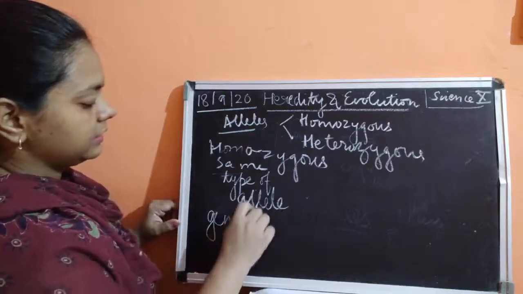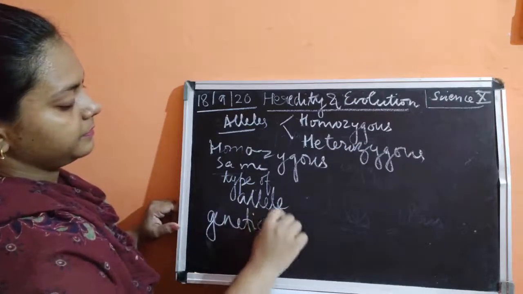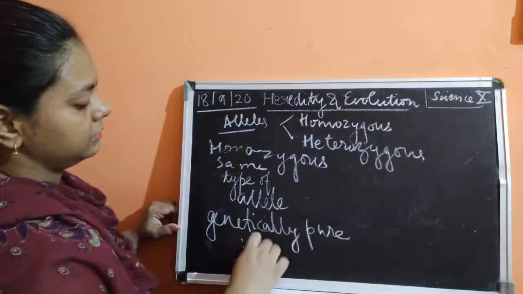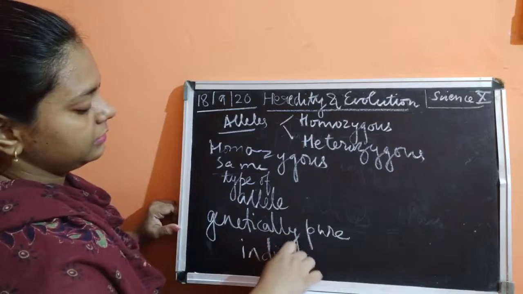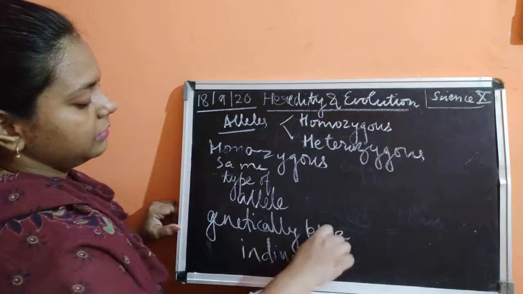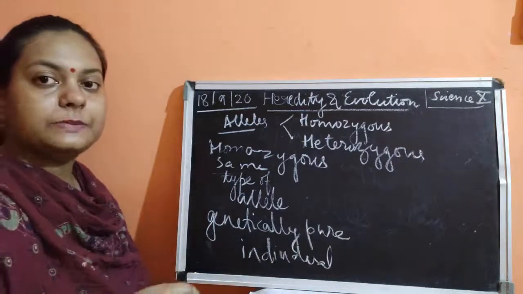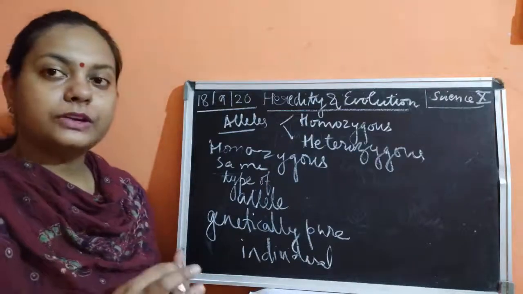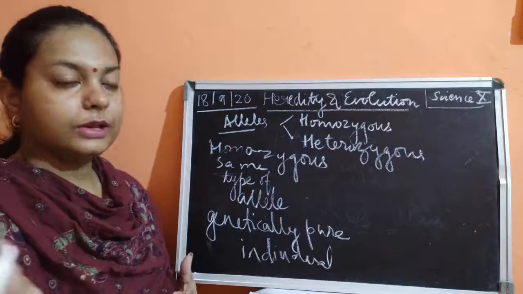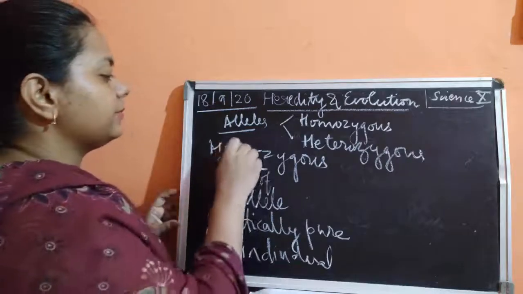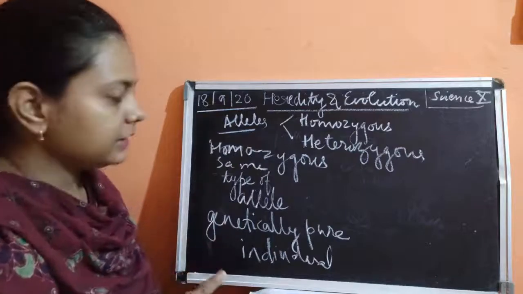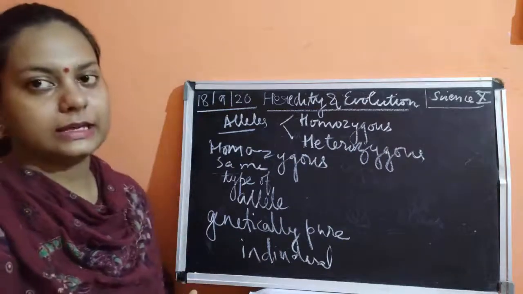Now, what do you mean by a genetically pure individual? It means that in each and every generation, the trait will be expressed. They have the same pair of alleles, which is expressing the trait. This is known as a homozygous trait.